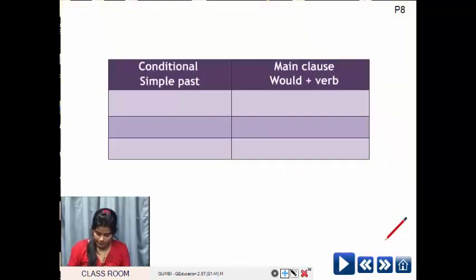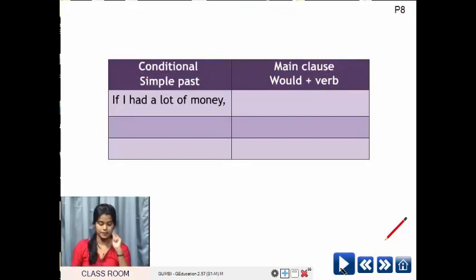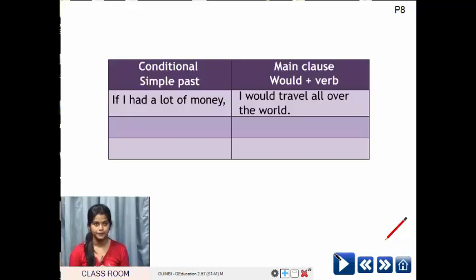So now let's examine type 2 conditional clause. Okay. So remember students, in type 2, always the conditional clause will be in simple past tense. Simple past tense. And the main clause will contain would form along with a verb. So let's take the example. If I had a lot of money, I would travel all over the world.